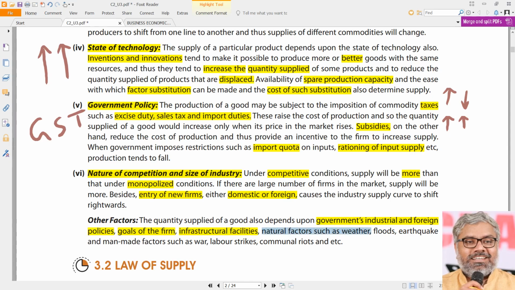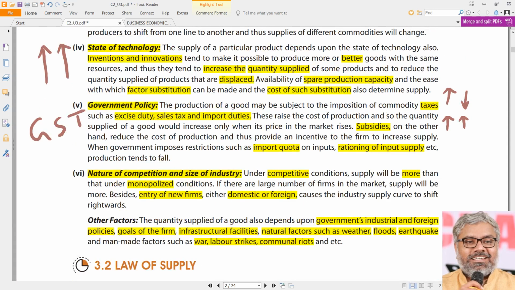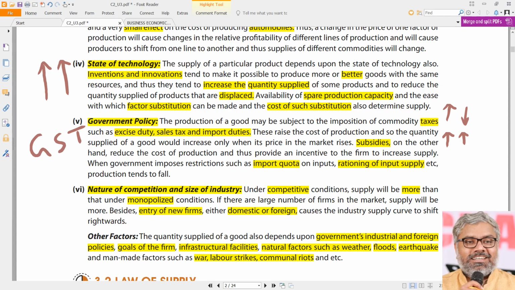Natural factors. Good weather: positive on supply. Bad weather: negative on supply. Floods: negative on supply. Earthquakes: negative on supply. Like war, labor strikes, communal riots: negative on supply. Like this, for many of these factors, we can understand whether they will have a positive impact on the supply or a negative impact on the supply. But once again, supply of what? That also will definitely matter.